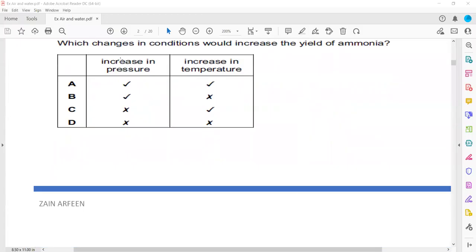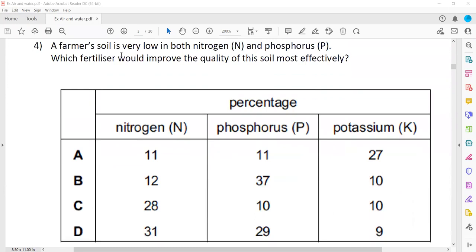Reversible reactions are affected by changing the pressure as well as temperature. The farmer's soil is very low in both nitrogen and phosphorus. So only a small amount of nitrogen and phosphorus is there in the soil. Which fertilizer will improve the quality of the soil most effectively? Which one provides more nitrogen and phosphorus?